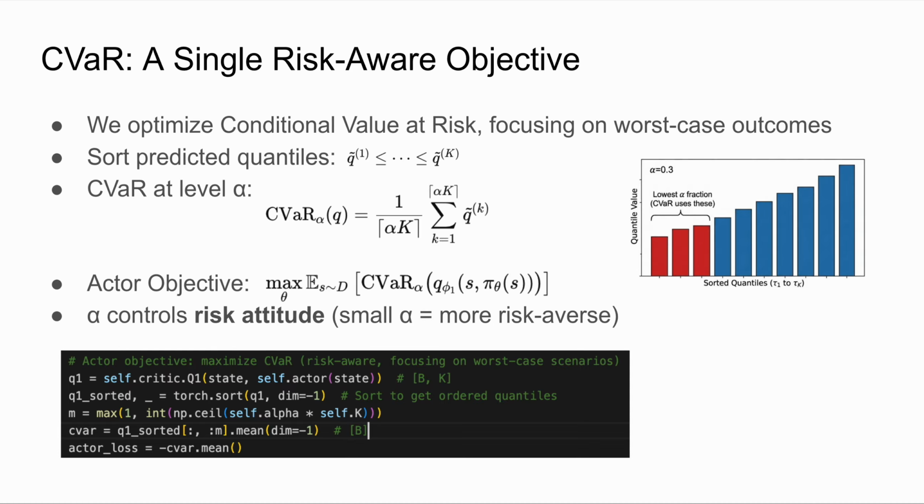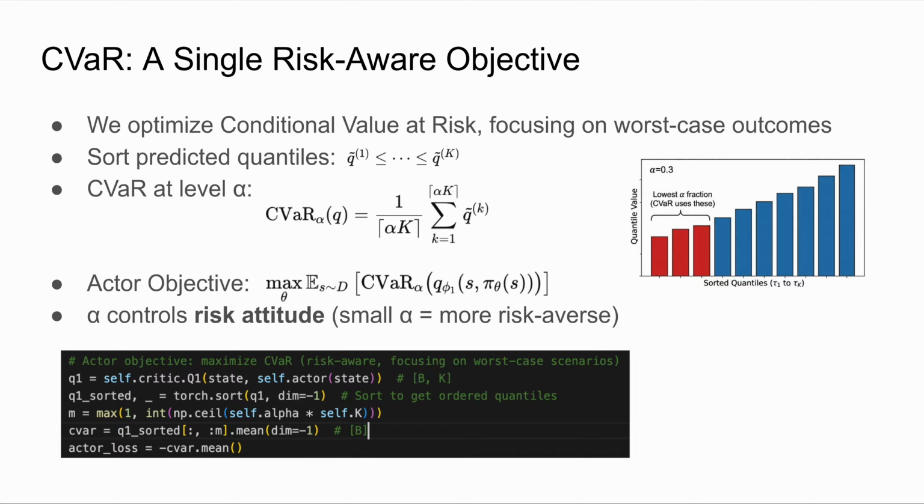Before we explain our two methods, we also need to introduce the CVaR objective, since this is the risk measure shared by both QR-TD3 and Gaussian TD3. CVaR, also known as conditional value at risk, lets us optimize not for the average return, but specifically for the worst-case outcomes. The idea is simple. Instead of taking the mean of all predicted returns, we sort the critic's quantile outputs and look only at the lowest alpha fraction. Those represent the bad or risky scenarios.